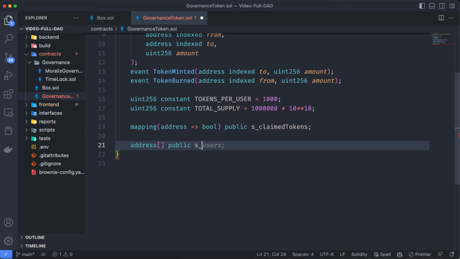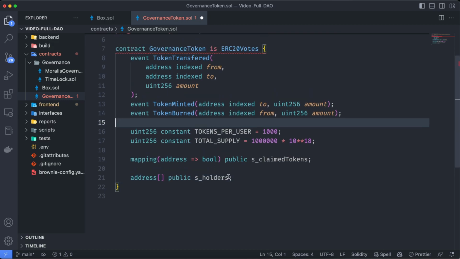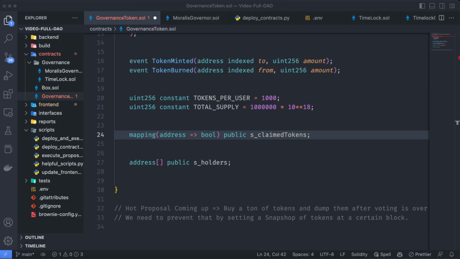And also for simplicity, let's create an array of addresses in which we are going to store all the holders. Remember, if an address is a holder of this ERC20 token, it means the address will be able to vote on the system. So here we are going to store all the addresses for the token holders. We are going to read information of the holders directly from the blockchain using the frontend, and we are going to use Moralis to get the balance of the wallet on this specific smart contract.